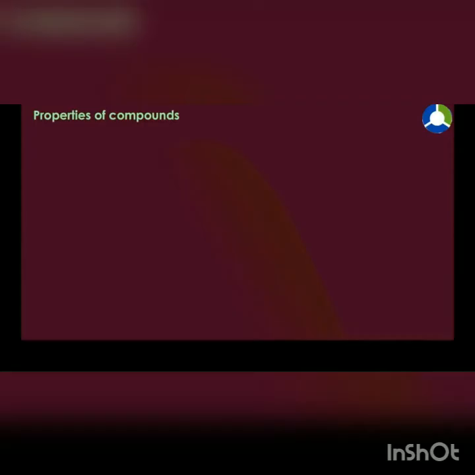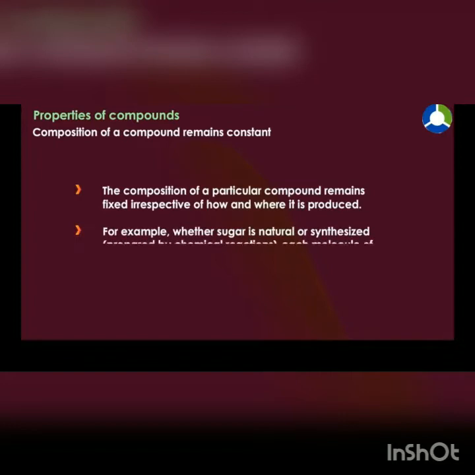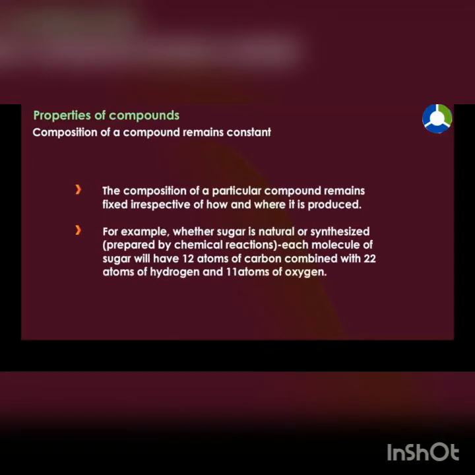Properties of compounds. The following are the properties of compounds. The composition of a compound remains constant. The composition of a particular compound remains fixed irrespective of how and where it is produced. For example, whether sugar is natural or synthesized, that is prepared by chemical reactions, each molecule of sugar will have 12 atoms of carbon combined with 22 atoms of hydrogen and 11 atoms of oxygen.